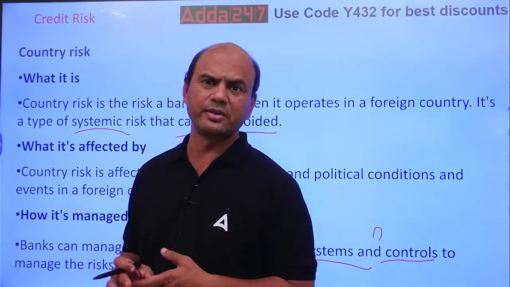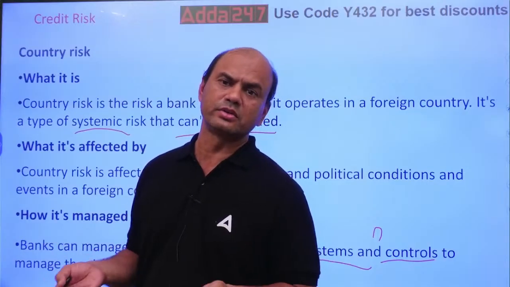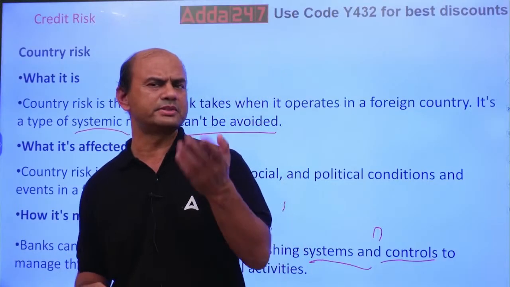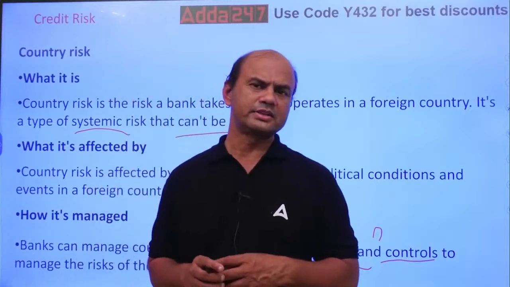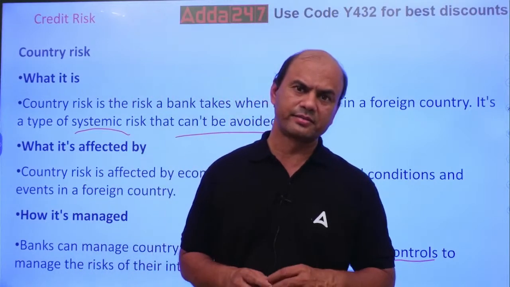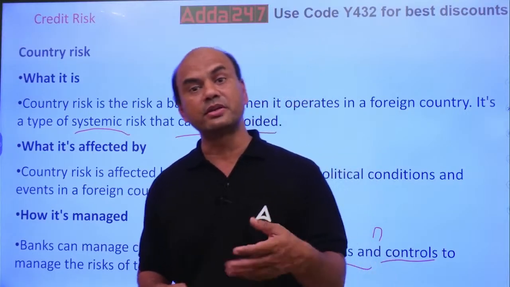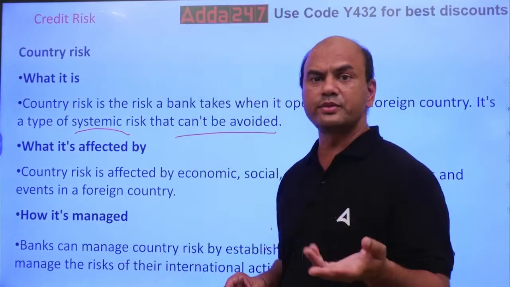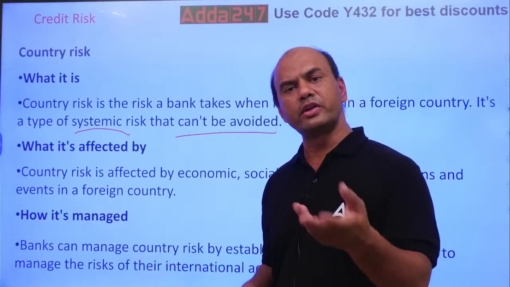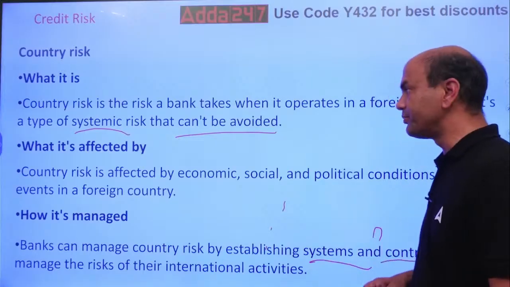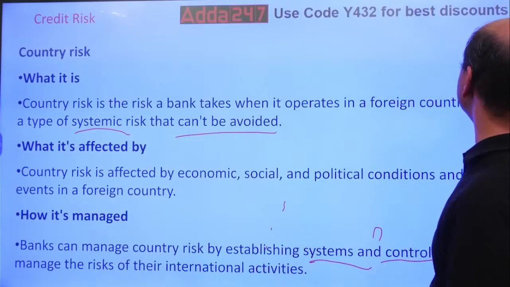RBI has also given it, because your retail loans or your corporate loans, you can't give beyond 10% of your tier 1 capital, isn't it? No, 10 or 20, it is 20%, not 10. It's 20% of your tier 1 capital to the individual. And if it's a group, then 25%. Same is over here for Forex also. Okay? So this is how you will be managing.